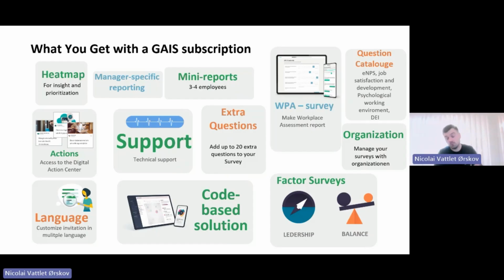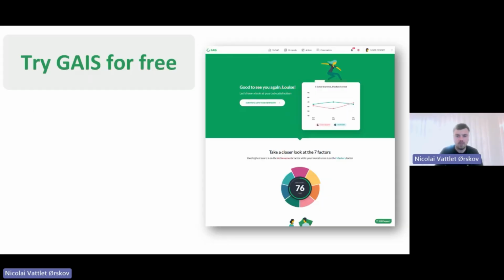If you also want to test GAIS on a department before actually deciding whether to buy it or not, then we can set up a pilot where you can get a feeling of how it's going and how it is to use it and so on. That's no problem at all.